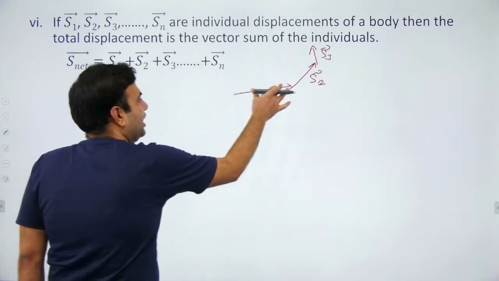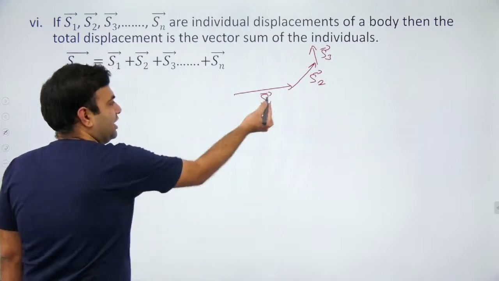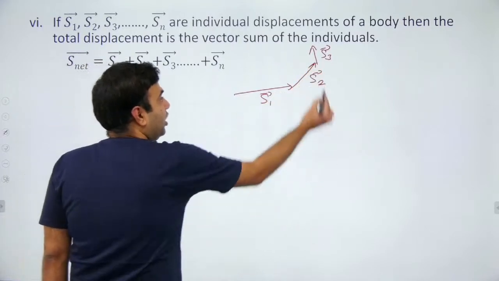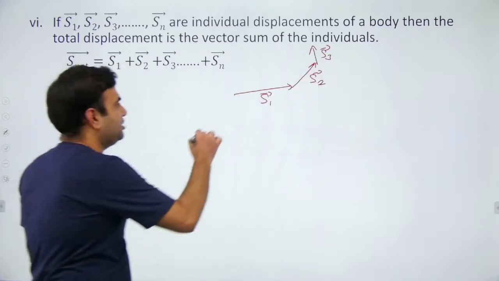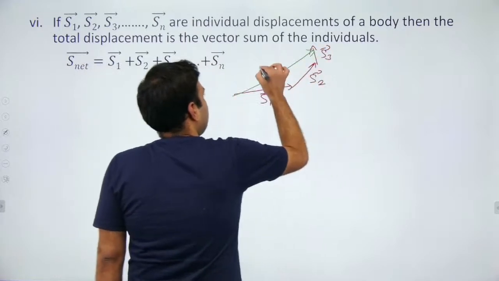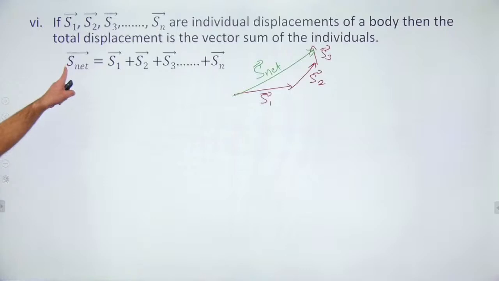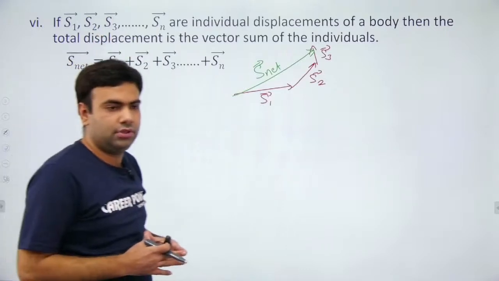These are the individual displacements. From this point to this point, displacement is S1 vector. From this point to this point, displacement is S2 vector. From this to this point, displacement is S3 vector. Then the net displacement is the vector sum of all the individual displacements. Net vector is S1 vector plus S2 vector plus S3 vector.